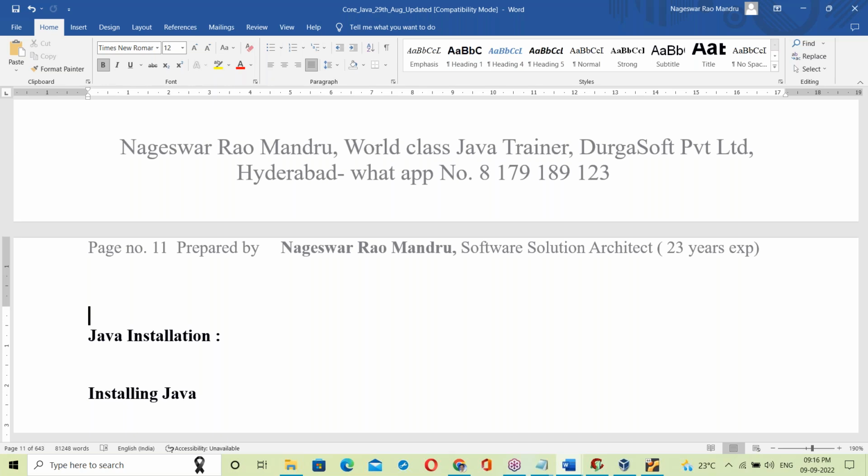It's my challenge. No trainer in the world, not even a website, will give this much information. That is all my experience. Initially I worked on embedded C, later switched to Java. Because of that experience only, I'm able to explain. I have a lot of experience: Linux based, embedded C, and Java, all very good. Because of that, I'm able to explain very clearly.